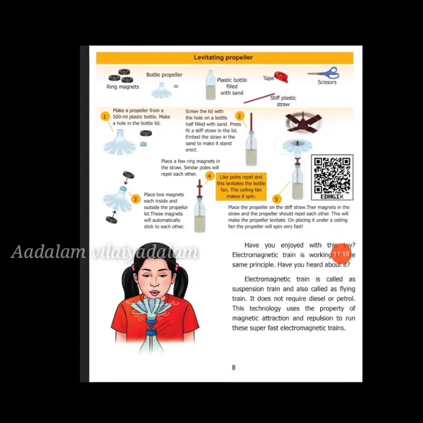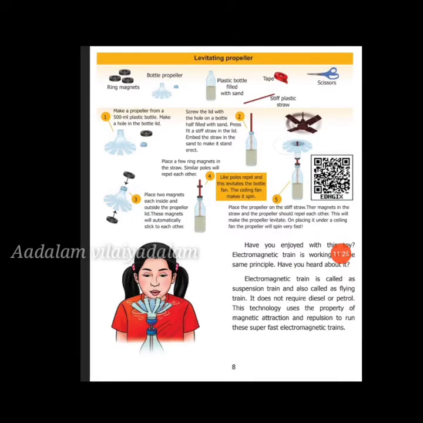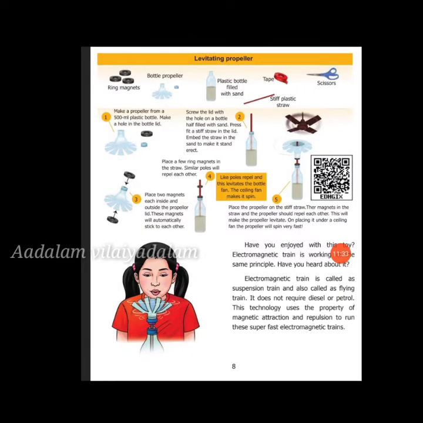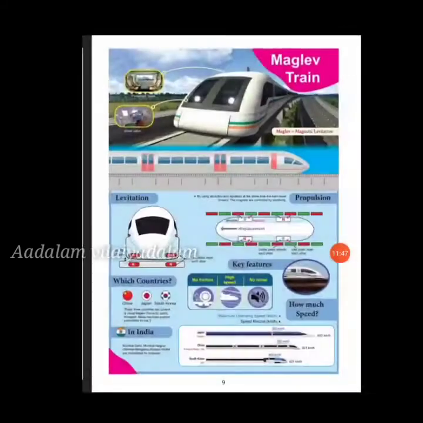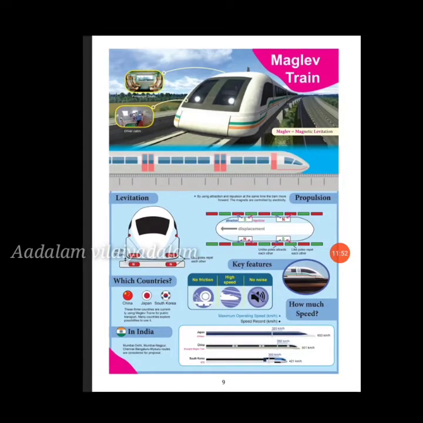The electromagnetic train works on the same principle. Have you heard about it? The electromagnetic train is called a suspension train and also a flying train. It does not require diesel or petrol. This technology uses the property of magnetic attraction and repulsion to run this super fast train.